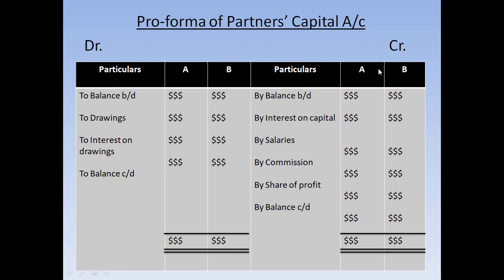That is, if the total of the credit side is more and the total of the debit side is less, then whatever the difference is, it will be written there. But if the total of the debit column is more and the credit side is less, then we subtract and write the difference out here. So if any amount is coming in the credit column, then it is a negative amount, I mean a negative capital account, and the debit will be the positive amount.